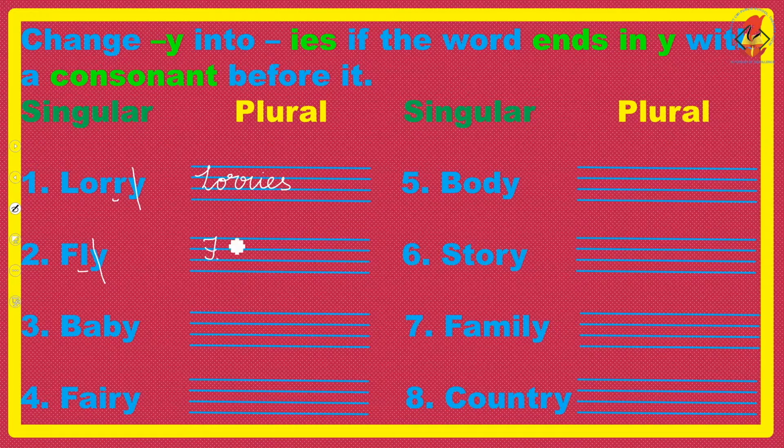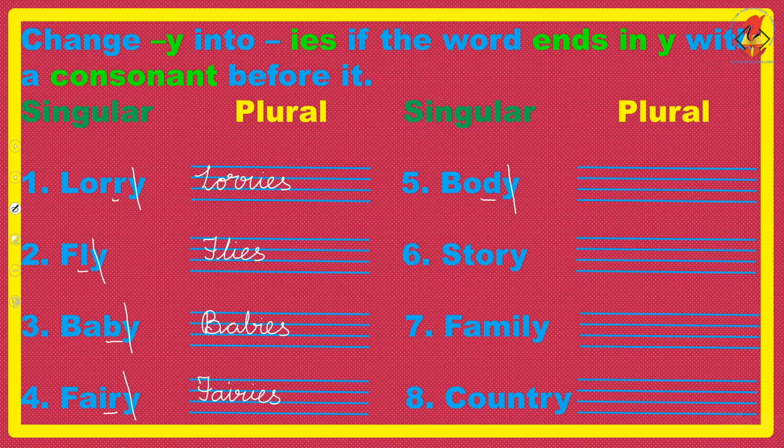Fly, cut down Y because there is a consonant before it. You will write F-L-I-E-S. In place of Y we got IES. Baby, cut down Y because of the consonant. B-A-B-I-E-S. Baby became babies. Fairy, you will cut down Y because there is a consonant before it. You will write F-A-I-R-I-E-S, fairies.